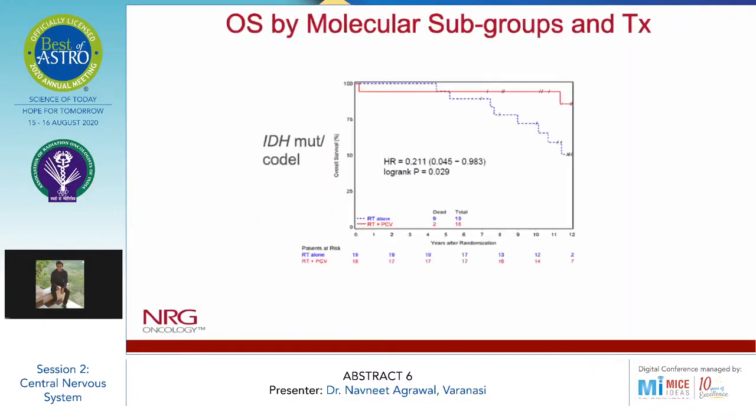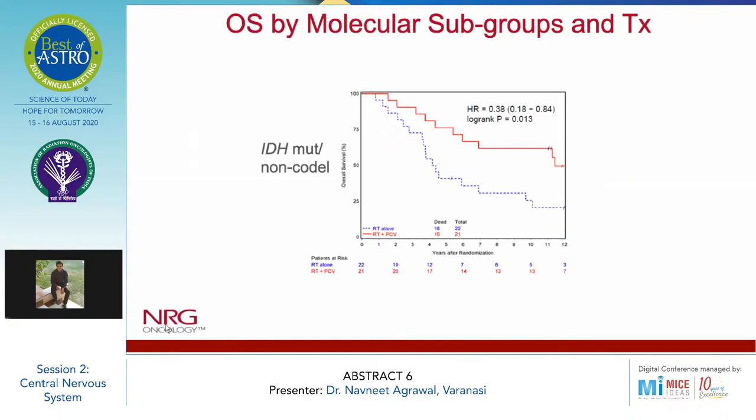Coming to the overall survival by molecular subgroups and treatment of the IDH mutated and 1p19q co-deleted arms, we find that there is a statistically significant difference when we give RT plus PCV compared to RT alone. The median survival in the RT arm is 13.9 years, whereas in the RT plus PCV arm, the median survival is not reached.